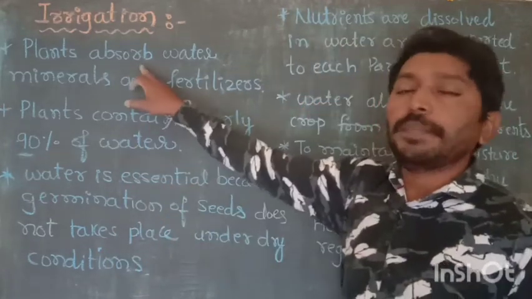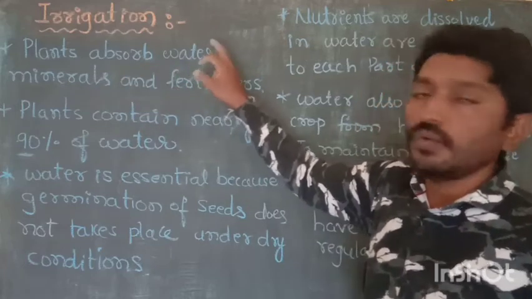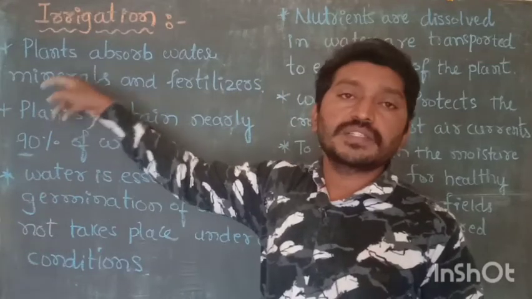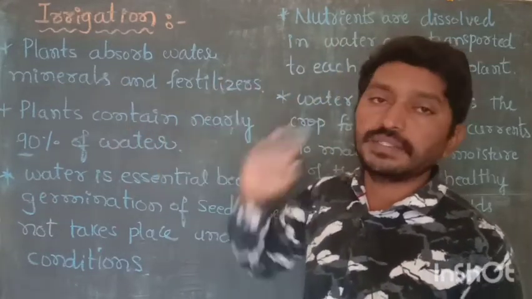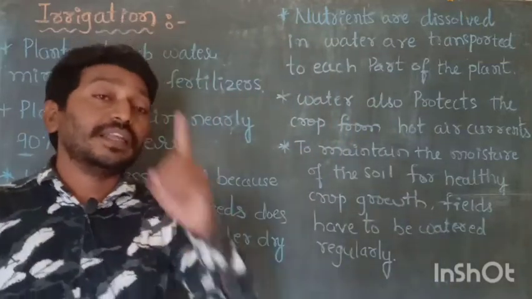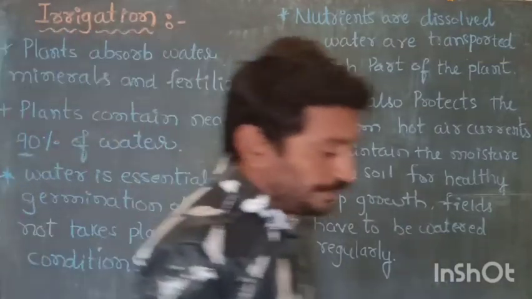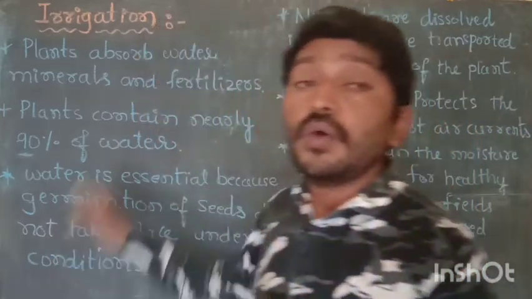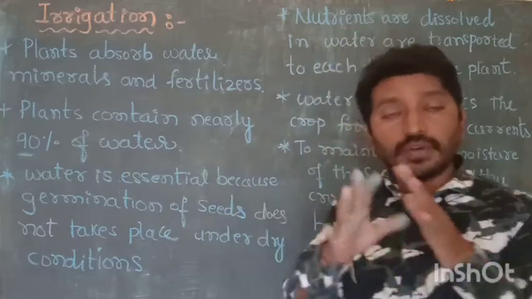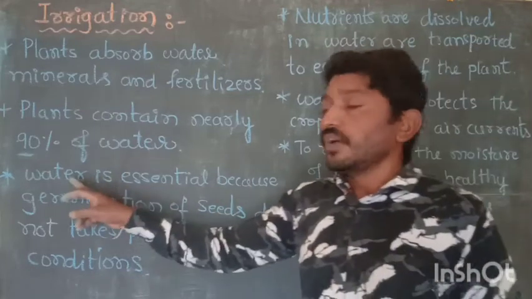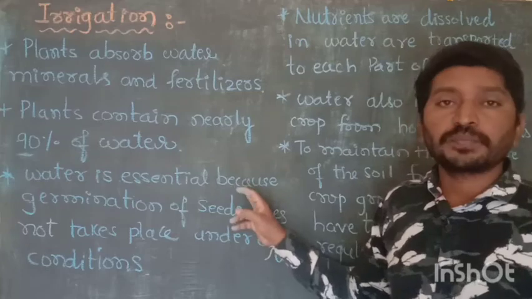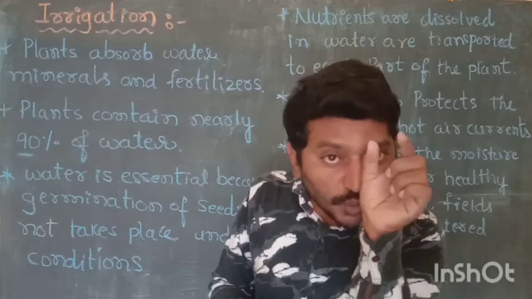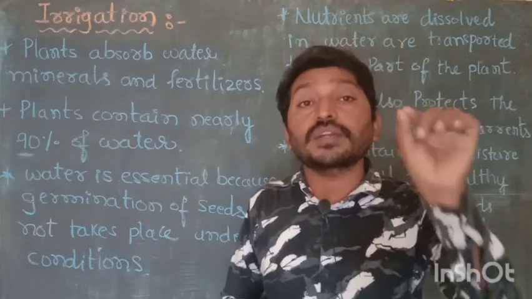Right? So plants absorb almost all the water. Along with water, they absorb the minerals, salts and also fertilizers. The plants contain nearly 90% water, and the human body also contains nearly 75% water. So water is very necessary for all living beings, and very essential because during germination of the seeds, when the seeds start growing, they need water content.